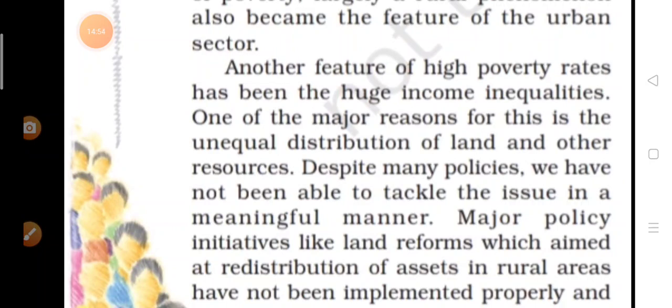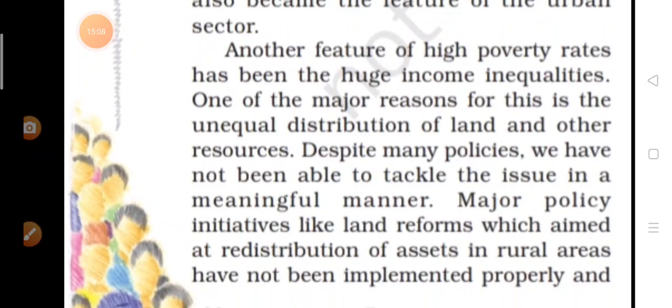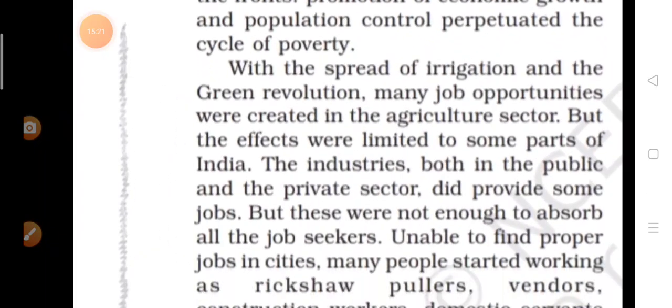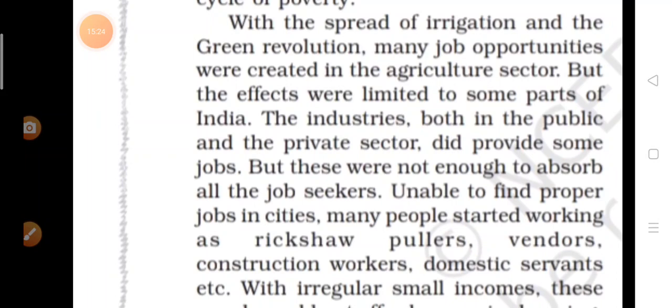And it is not that there is no money in India. There is money in India, but there is huge income inequality. Means one person is getting a high income, but another person is not getting so much that he can arrange his food for 2 times. Okay, means those who are rich are very rich here, they are very rich, but those who are poor are very poor. This is the income inequality.